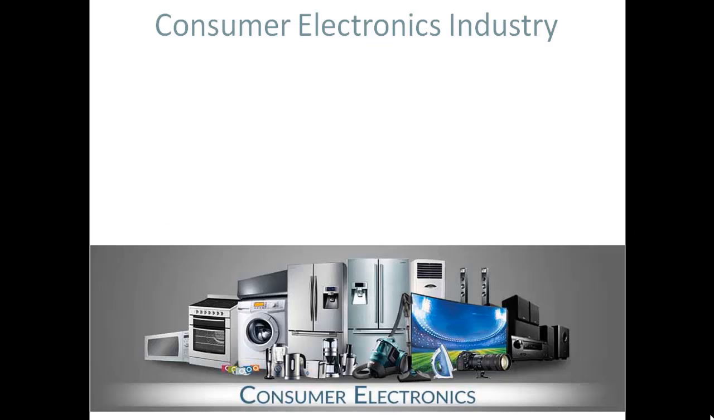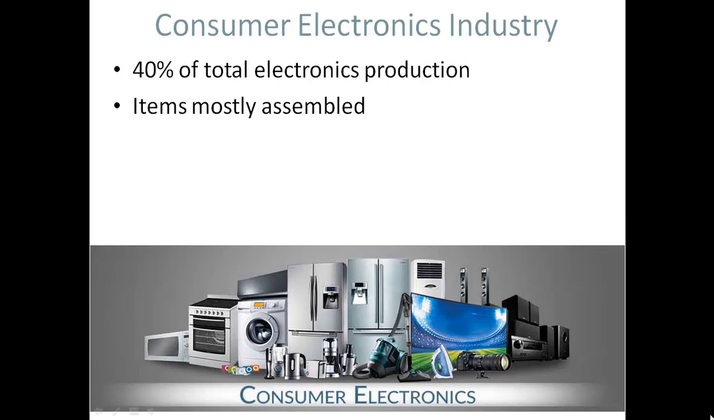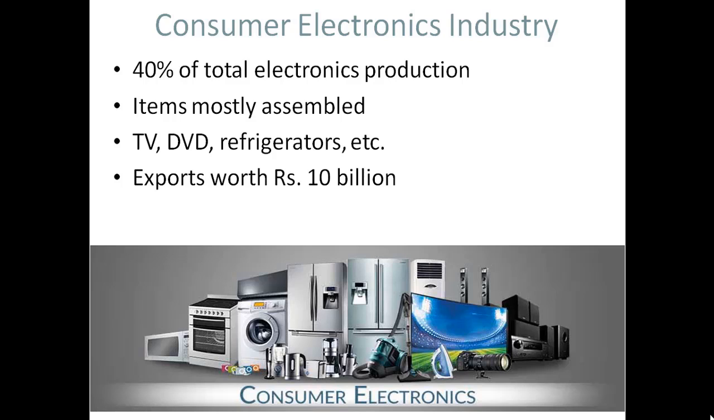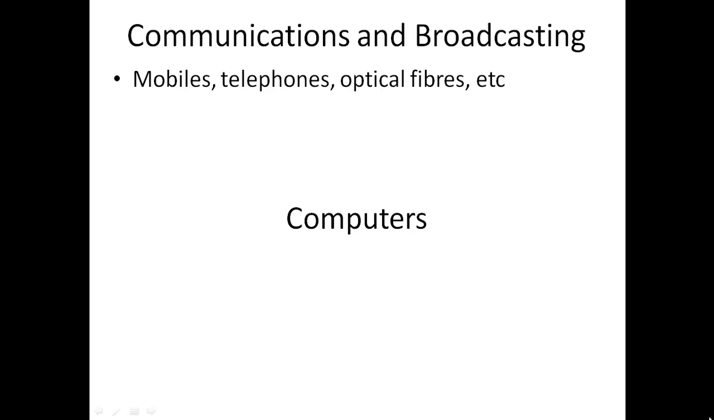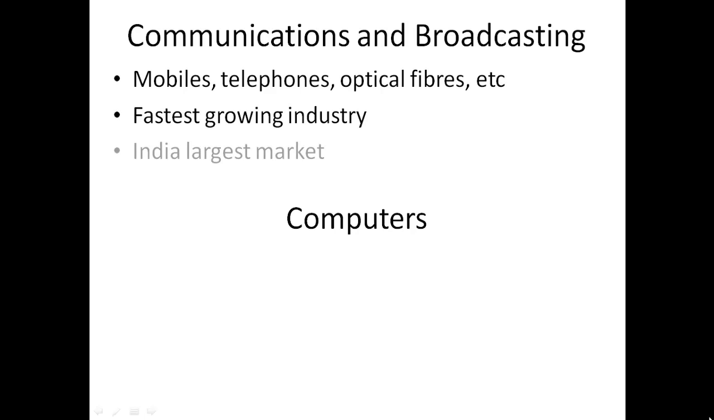Now we'll see the consumer electronics industry. It is about 40% of total electronics production. Items are mostly assembled. TVs, DVDs, refrigerators are good examples of electronics. Exports are worth rupees 10 billion. It heavily depends on innovation. Now we'll see different electronics in communication and broadcasting: mobiles, telephones, optical fibers. It is the fastest growing industry in India.